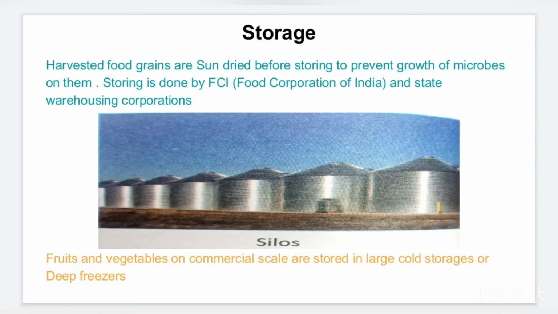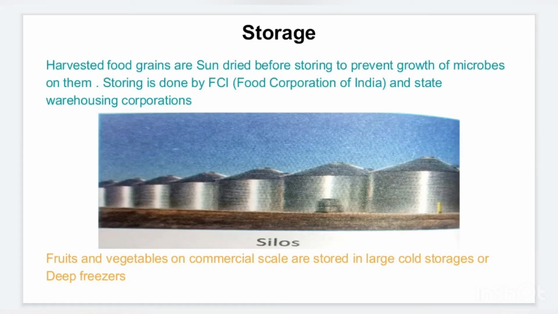picture over here. There are some crops like fruits and vegetables which have high moisture content, so they cannot be stored like this, and these are perishable items. That means their shelf life is very less. So they are stored either in refrigerators, in large cold storages, and in deep freezers. So this is the method which is followed by the farmers in the last stage for the storage of grains as well as fruits and vegetables.